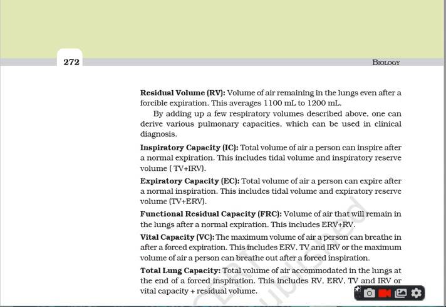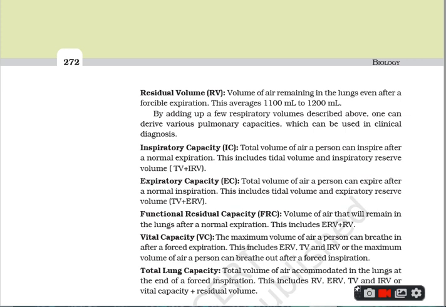Next is the vital capacity. Vital capacity is the maximum volume of air a person can breathe in even after forced expiration. I repeat, it is the maximum volume of air a person can breathe in even after forced expiration, or you can say it is the maximum volume of air a person can breathe out after a forced inspiration.